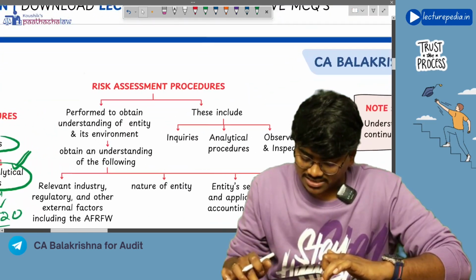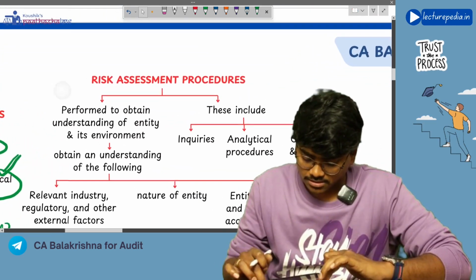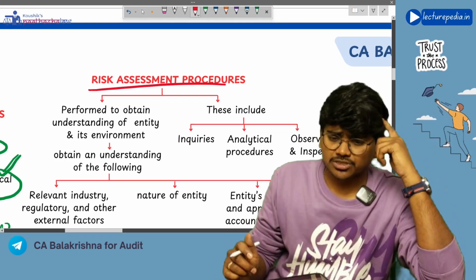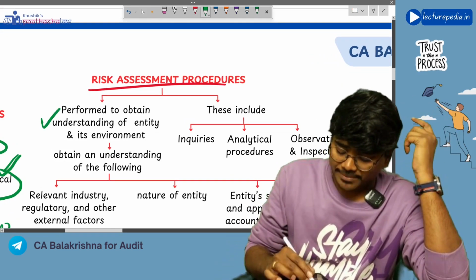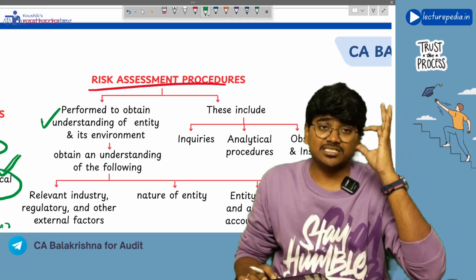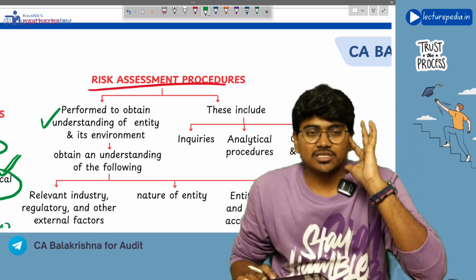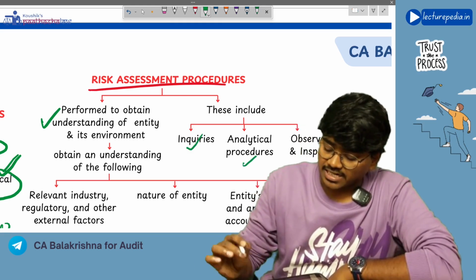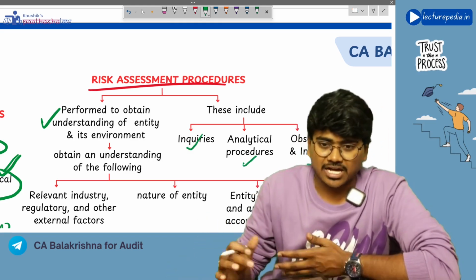So see, risk assessment procedures. Why are these performed? To obtain understanding of the entity and its environment, you will perform risk assessment procedures. These risk assessment procedures include inquiries, analytical procedure, and observation and inspection. I have told you now.